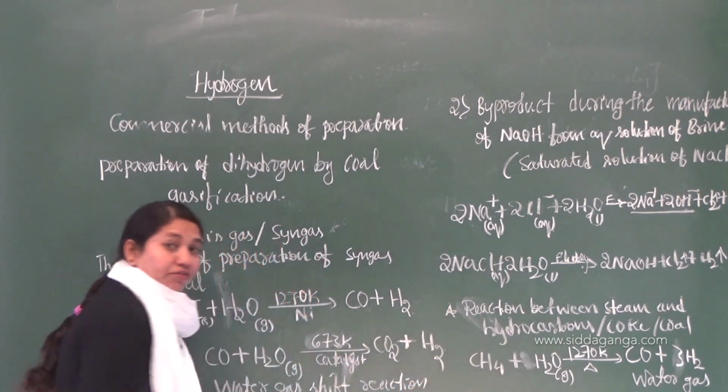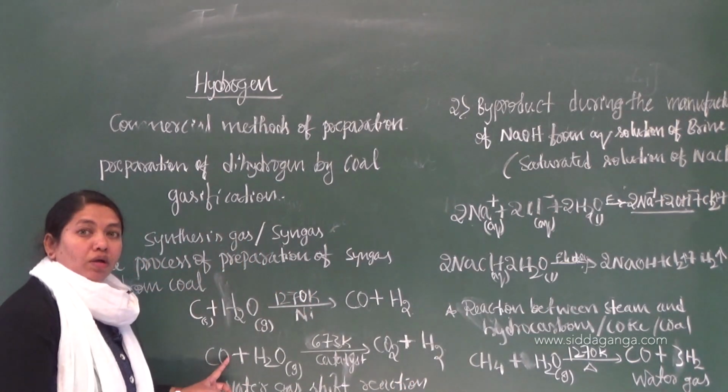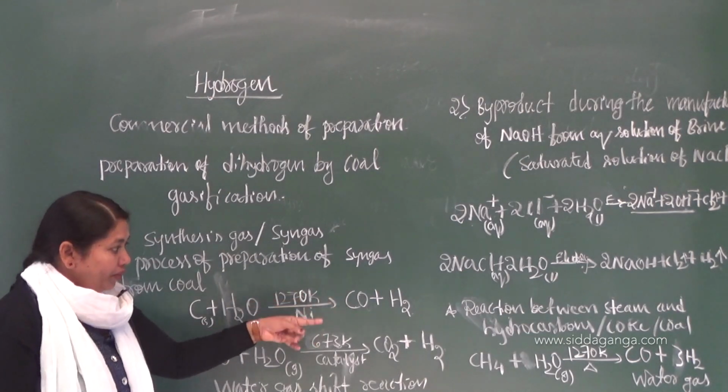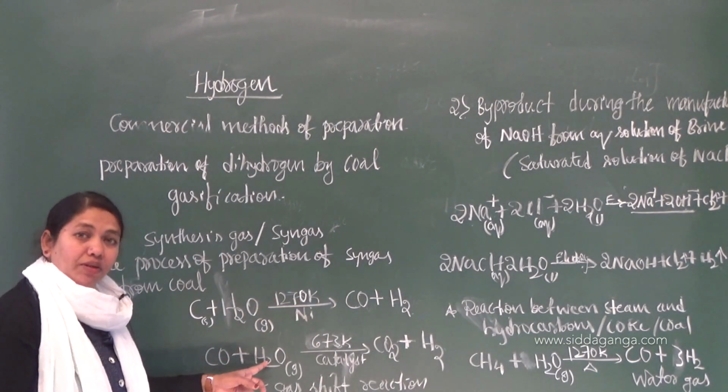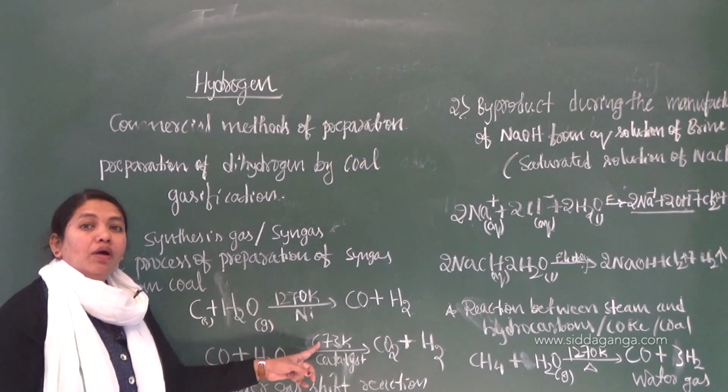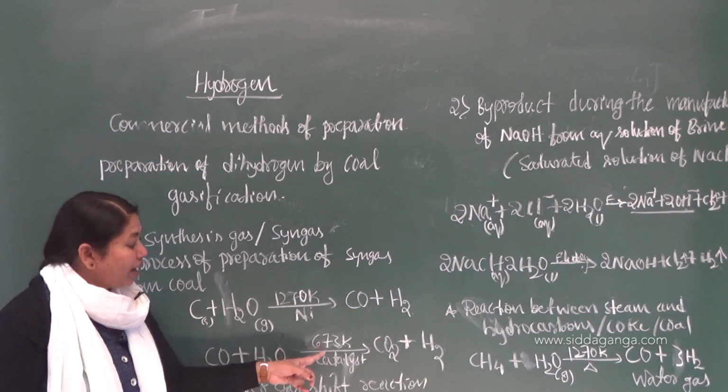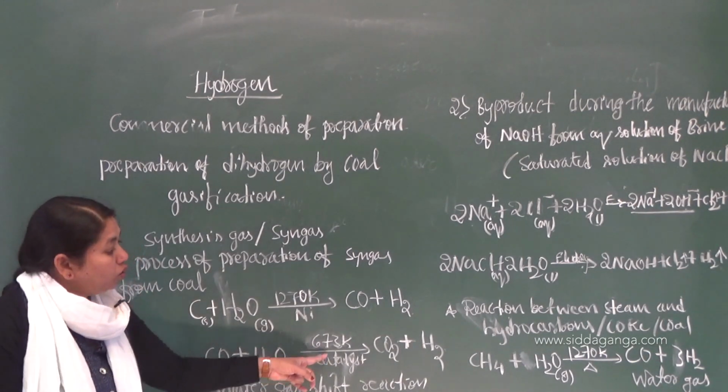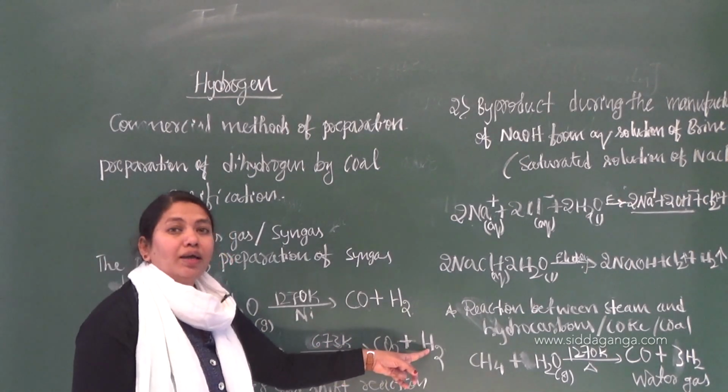Which is the water gas shift reaction? You have to show this one. The carbon monoxide from the water gas is made to react with steam at a temperature of 673 Kelvin in the presence of the catalyst iron chromate to form carbon dioxide and dihydrogen.